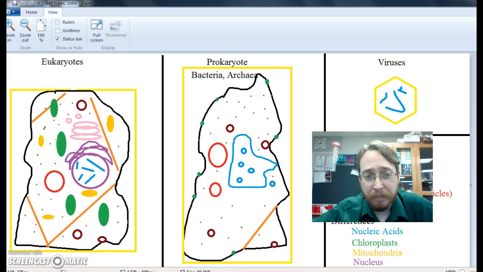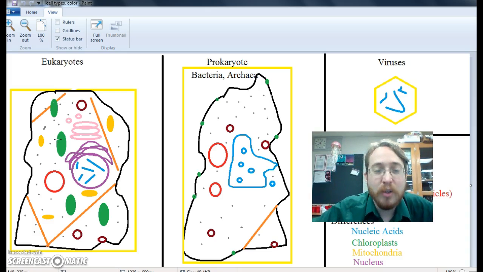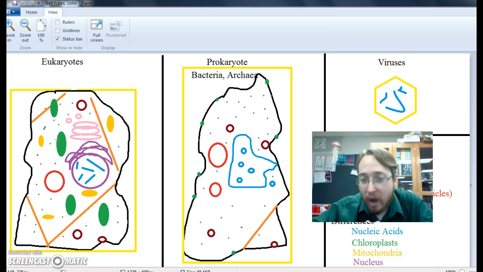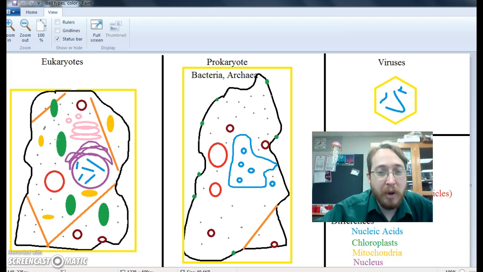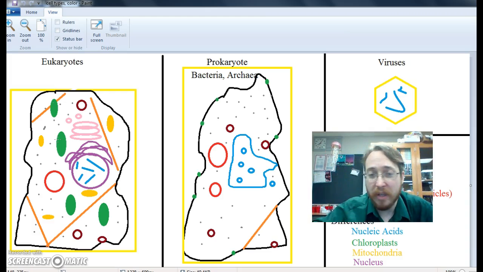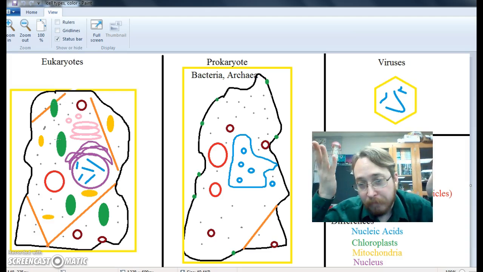This is true of the chloroplasts as well, and the other membrane-bound organelles. Eukaryotes are more efficient, but they're locked into how they do things. Bacteria and archaea, less efficient, more options as to how they do things. So that's kind of a trade-off between efficiency and flexibility.